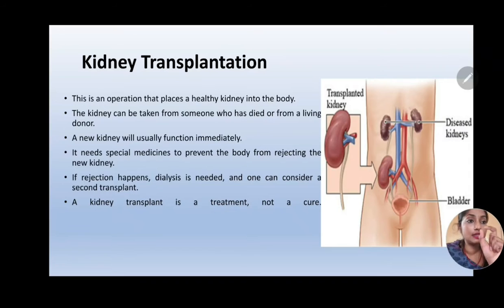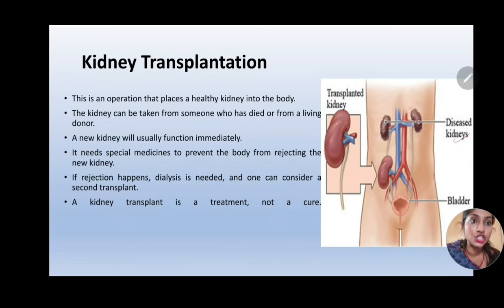So the healthy kidney is transplanted into the body just below the diseased kidneys. As you can see in the figure, you can compare the healthy kidney and the diseased kidney with respect to color and size. The diseased kidneys are not removed unless there is a complication like cancer. They are left in the body itself. And the new kidney is transplanted just above the bladder and below the original kidney position. So in this way the transplantation is done.